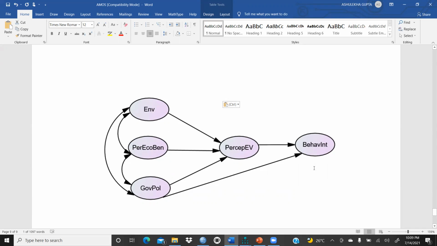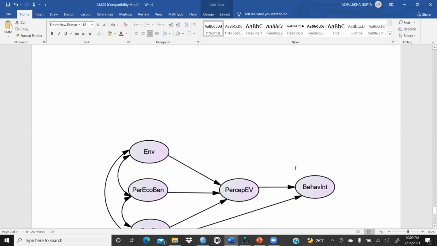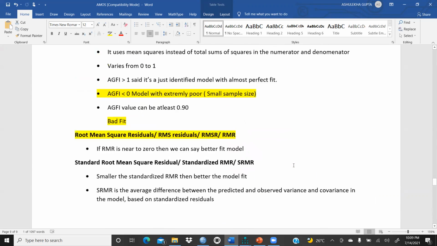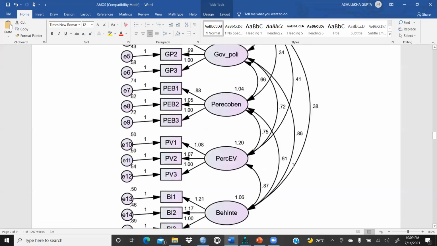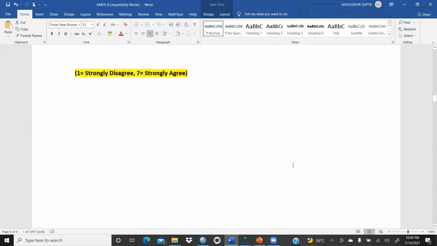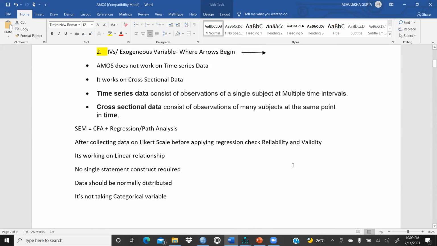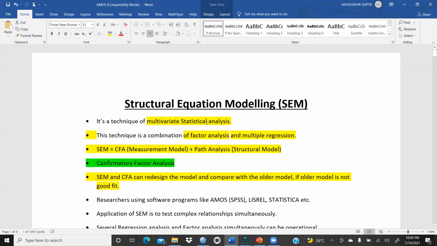Path analysis, we will do it, or structural equation modeling, we have to do path analysis. We will do it in the next video, right? So I'm sure this would be helpful to you. I'm sure on your respondents' data, you can analyze in the same way. And see you in the next video. Definitely, we have to get some more good results.